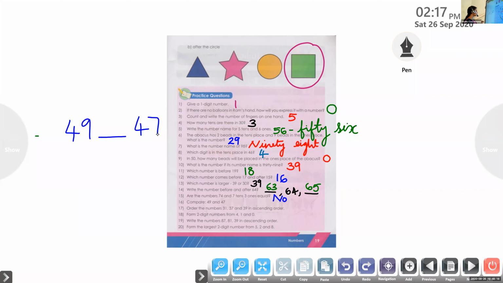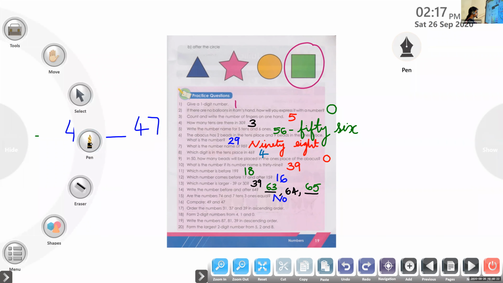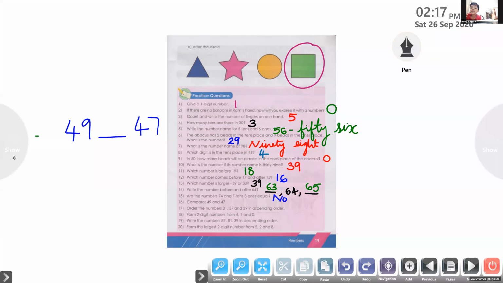Okay. So how we will write which number is greater number? We have to compare the number. Okay. 49 dash 47. Which one is greater? 49. So the mouth of the fish will be open towards 49.